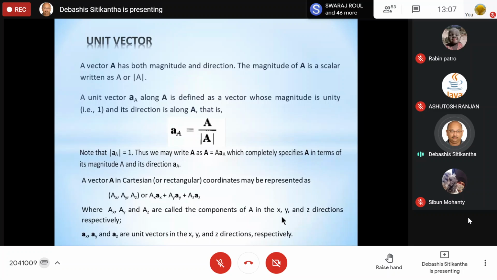Now, why is it known as a unit vector? Because a unit vector has a magnitude of 1. That means it is not going to alter the magnitude of the vector, but it is definitely going to give you the idea in which direction the original vector is moving. So this is all about your unit vector.